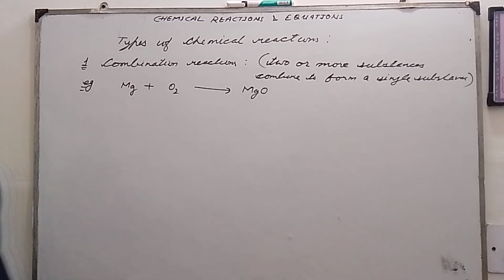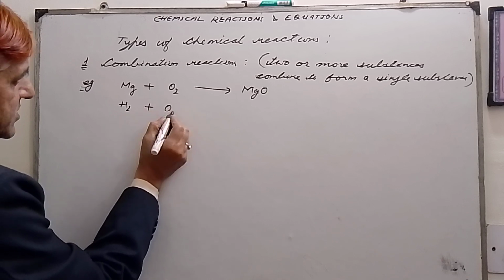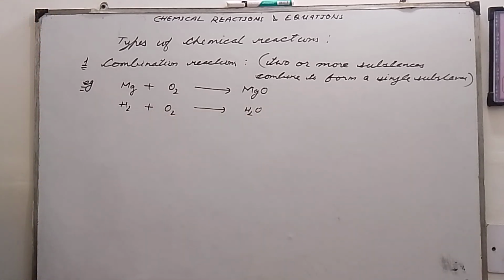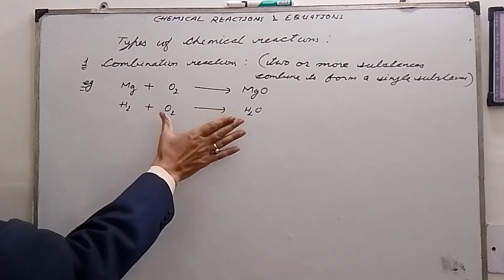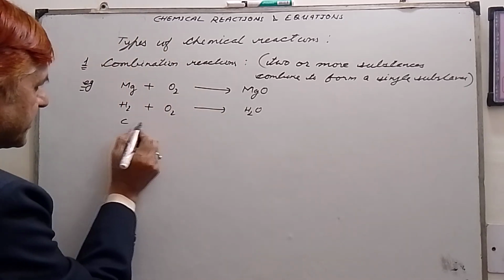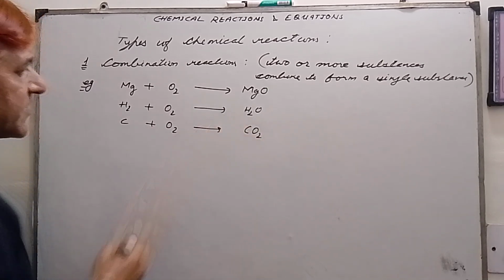Here is another combination reaction. Hydrogen plus oxygen is equal to water. Here also we have two substances in reactants and one substance in products. So this is also a combination reaction. Then we have carbon plus oxygen is equal to carbon dioxide.